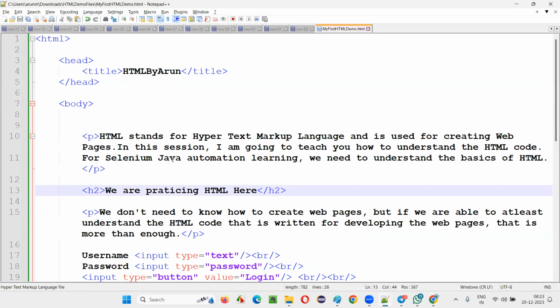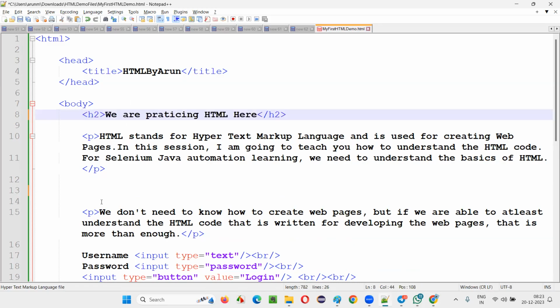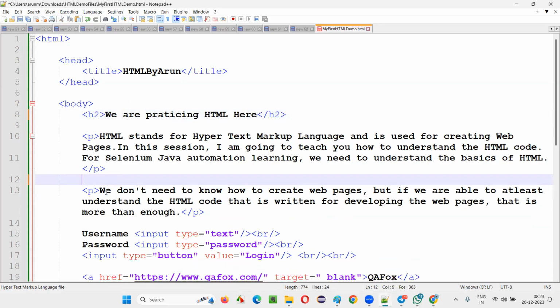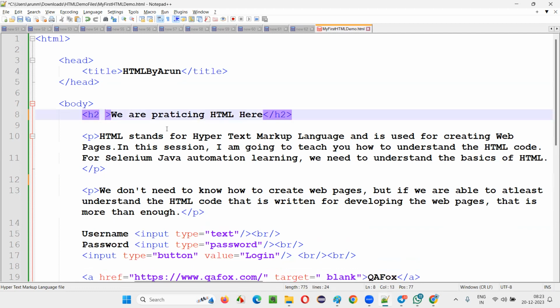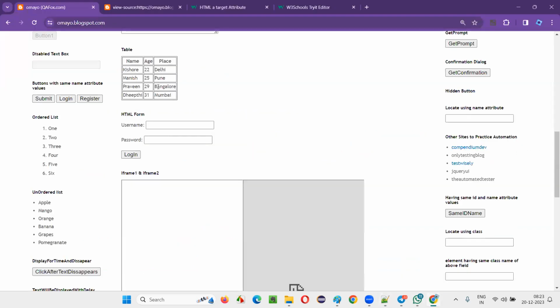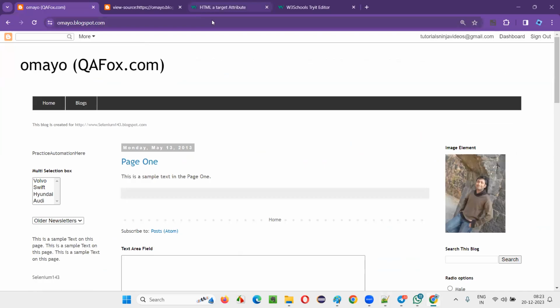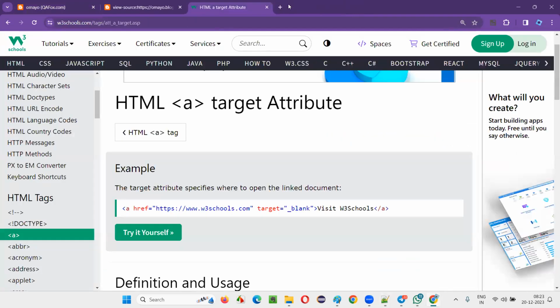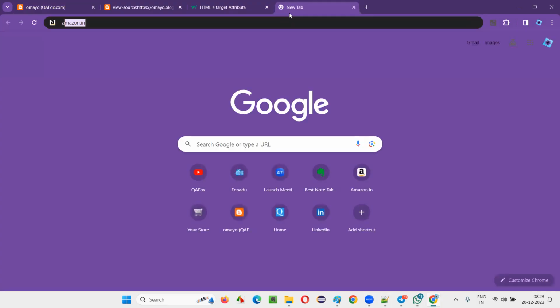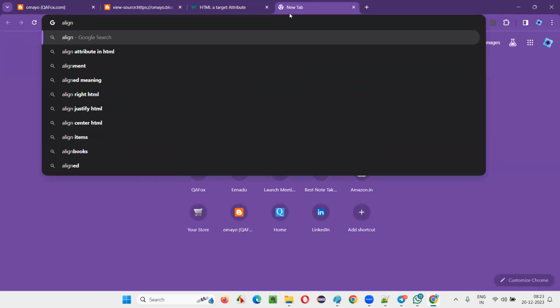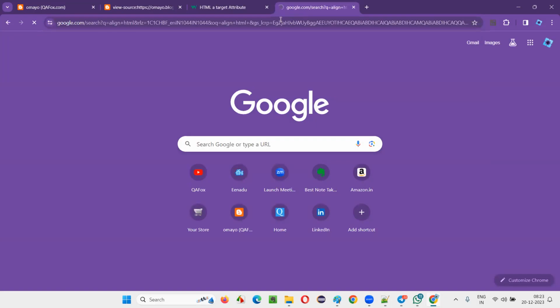Not that, sir. The starting heading should be at the middle. I am asking about alignment. Yes, sir. Again, attributes will be there. Alignment related attributes will be there. You can Google search for that, because I don't remember all the HTML things. Mostly the align attribute name will be there. Align, HTML.